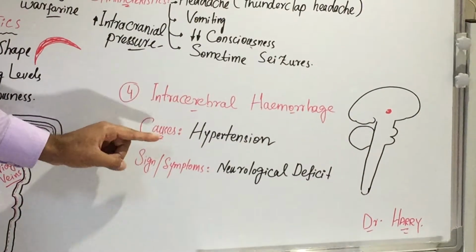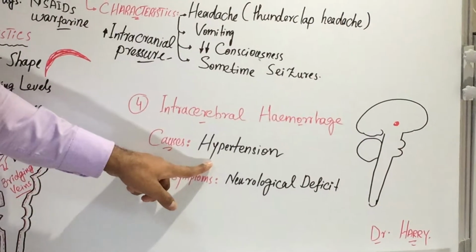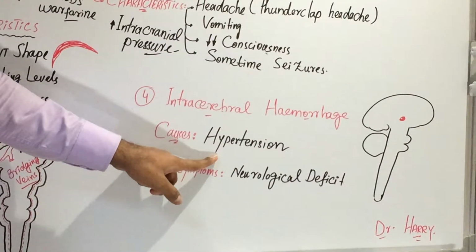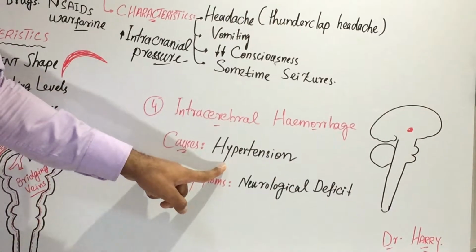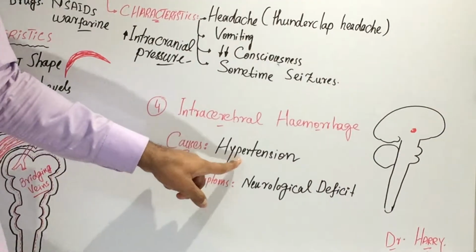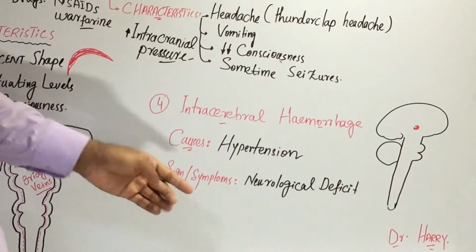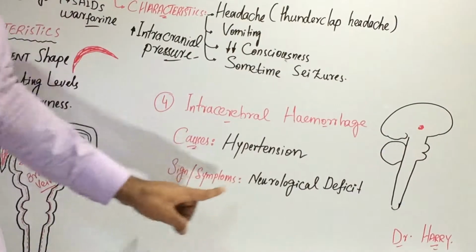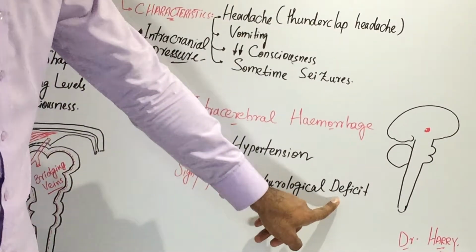What are the causes? The most important cause of intracerebral hemorrhage is hypertension, right? Patients who have severe, uncontrolled hypertension, meaning they don't take any medicine or don't control their hypertension, can have an intracerebral hemorrhage. And most importantly, they have neurological deficit.